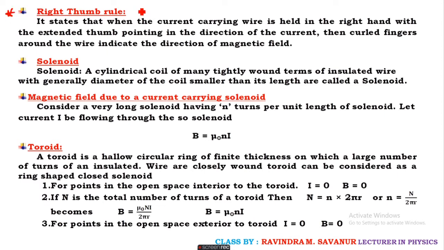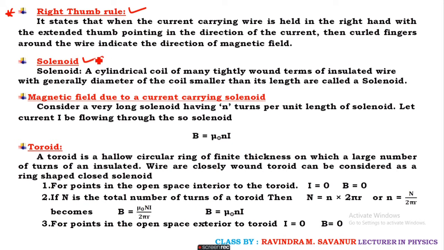The next one is the right hand thumb rule. It states that when a current carrying wire is held in the right hand, the extended thumb indicates the direction of the current, and all the other curved fingers indicate the direction of the magnetic field.